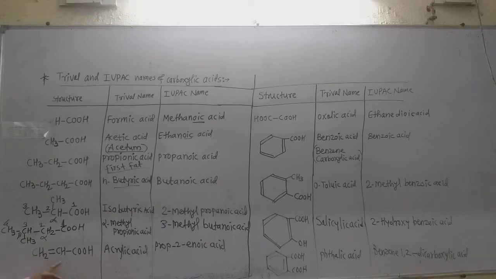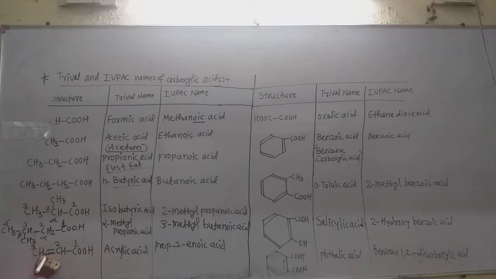Now this is an unsaturated carboxylic acid. See how the IUPAC name is given. Commonly it is called acrylic acid, but the IUPAC name is given by numbering in this way. This is the first carbon, 1, 2, 3. Now on the second carbon there is a double bond, and in the chain there are 3 carbon atoms, so it is propanoic acid, but there is a double bond on the second carbon, so the name is given as prop-2. 2 means the double bond is here at 2, and en, why is the en there?